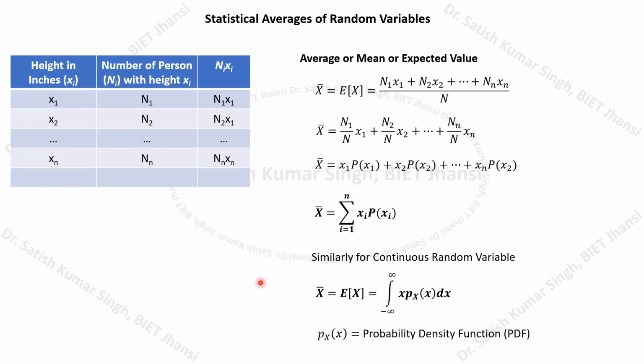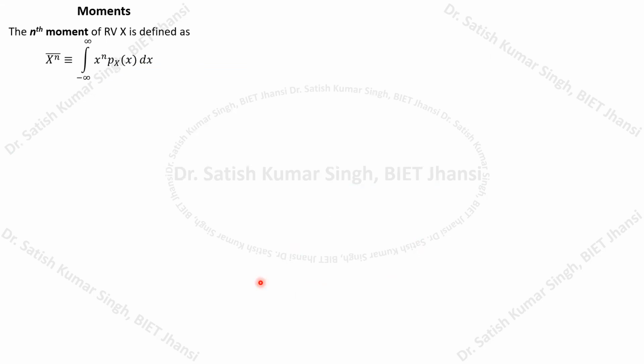Now we can see another statistical average, which is known as the moments. Normally the nth moment of a random variable x is defined by this particular expression. It is the mean value of x to the power n, defined as the integration from minus infinity to infinity of x to the power n, p(x) dx.